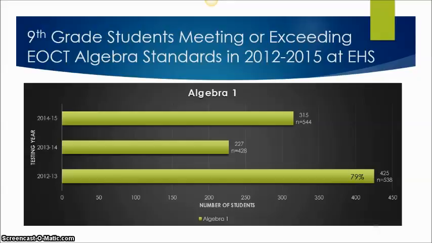In 2013-2014, we tested 428 students, and only 227 met or exceeded, which is 53% of our students meeting or exceeding. And in 2014-2015, it went up a little bit. We tested 544 students, and 315 of those met or exceeded, but that is only 58% because of the large number of students that we tested.